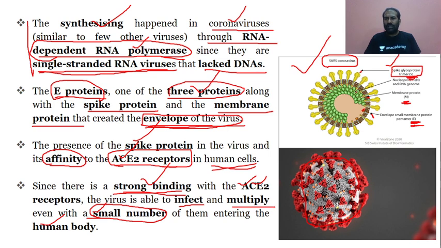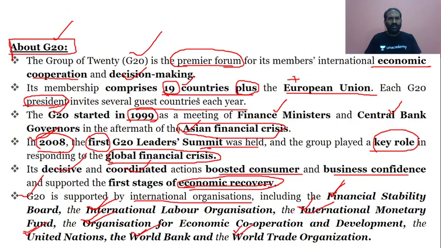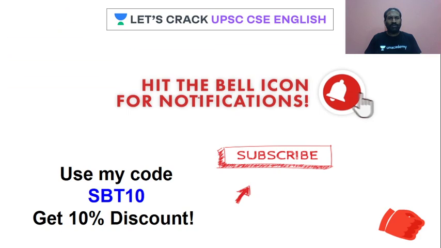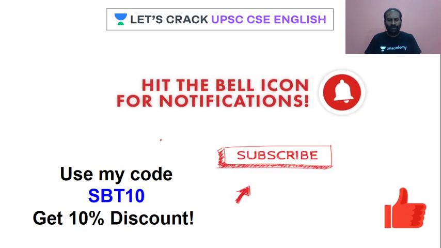So the researchers are going ahead with genome sequencing, that is RNA genome sequencing, where they are trying to find out the messenger RNA. Through genome sequencing, they are finding out how it could be useful for going ahead with the testing of drugs. So I suppose this information was helpful and informative, and you are well equipped for the prelims 2020 and also for the mains point of view.